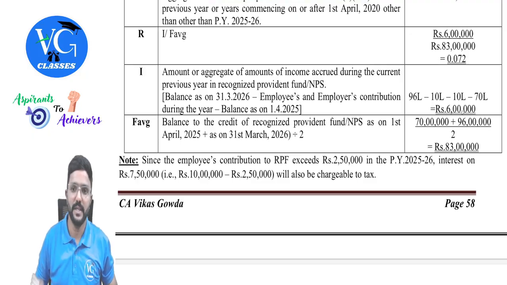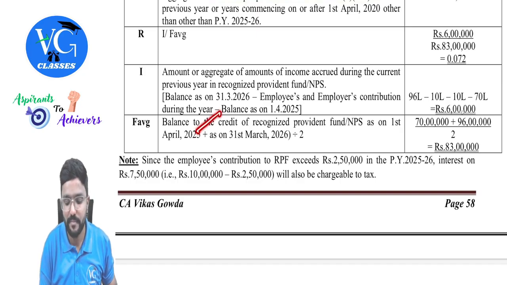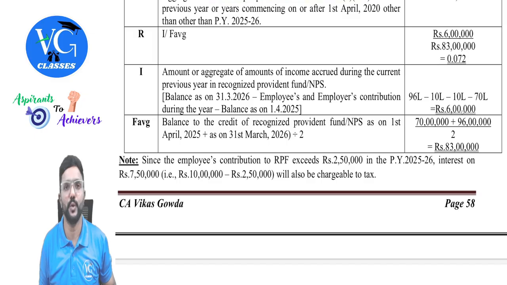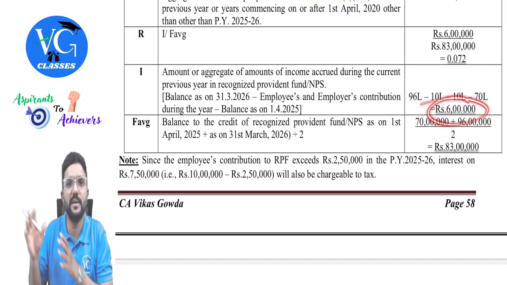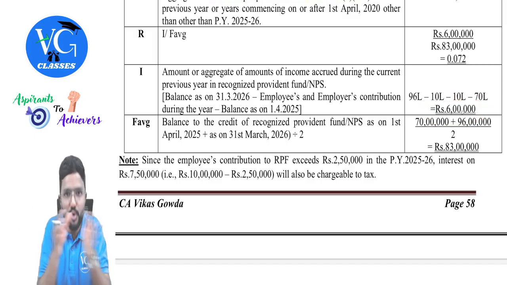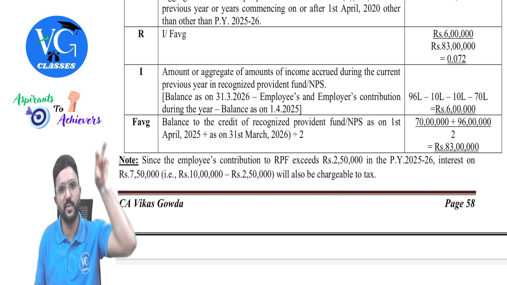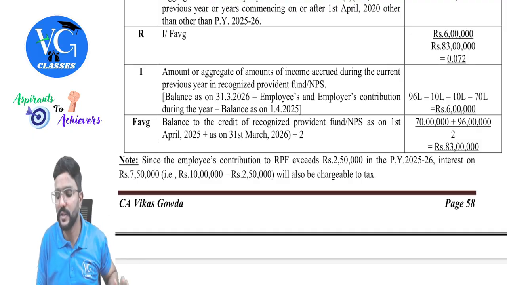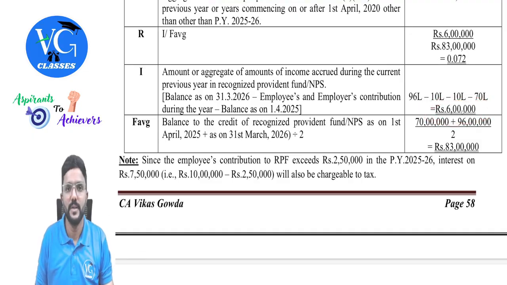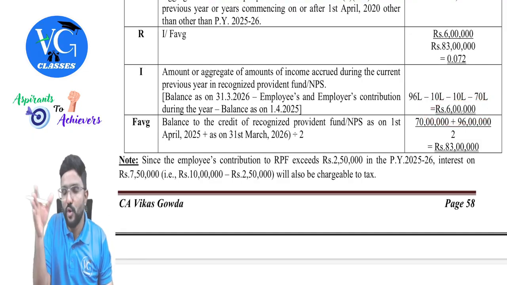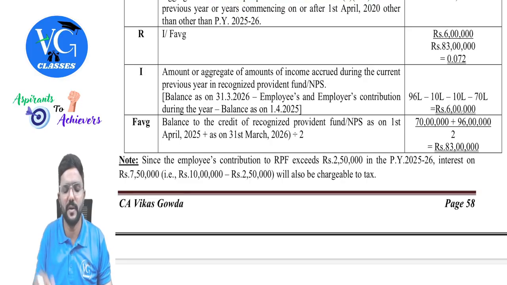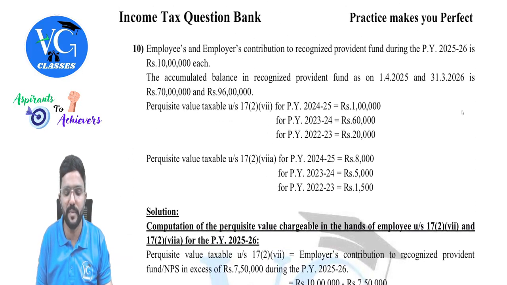Got it? Yes. This is on an average of what balance? Opening balance plus closing balance, all divided by 2, you take. Because this is not earned only on a particular day. This is earned throughout the year, guys. Whatever balance was there in the fund, on that throughout the year, we have earned 6 lakh. We don't know the exact balance throughout the year because it keeps changing, as contributions are made every month.